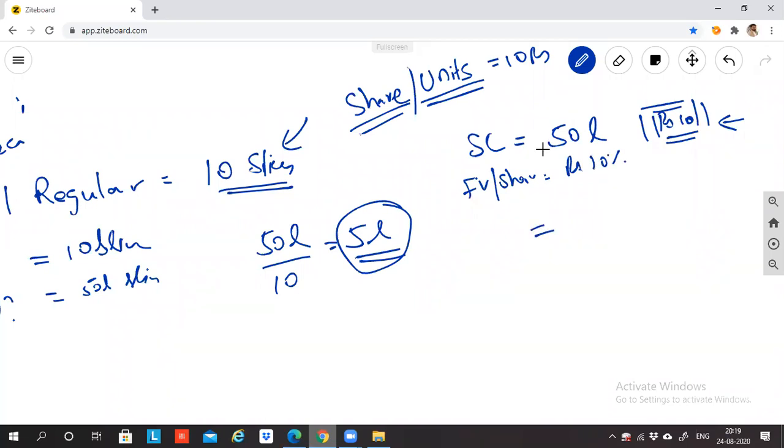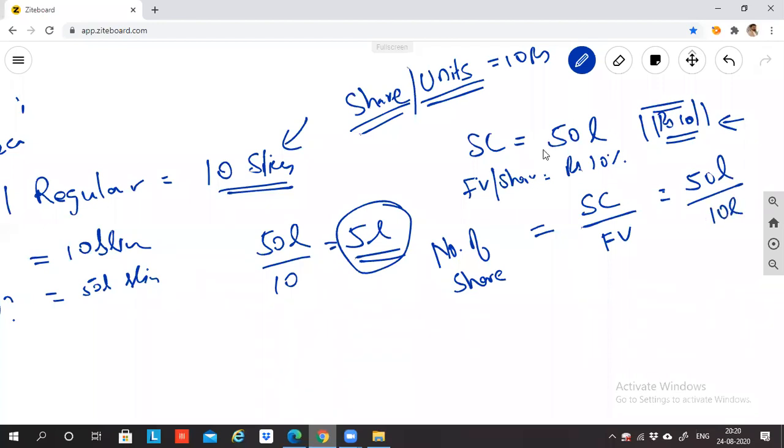So can I say, what is the number of shares? Number of shares is equal to share capital divided by the face value. Share capital is 50 lakh rupees, required to start the business. 10 rupees is the price of one share. So how many shares? 5 lakh shares.